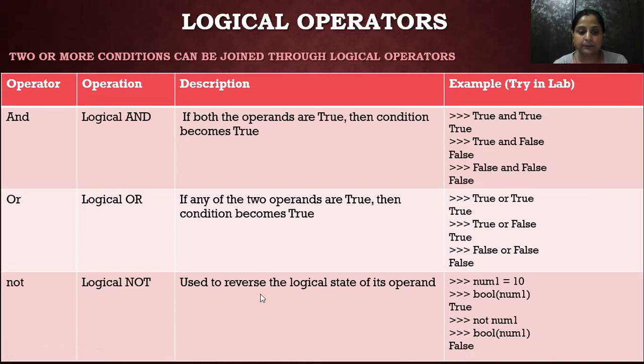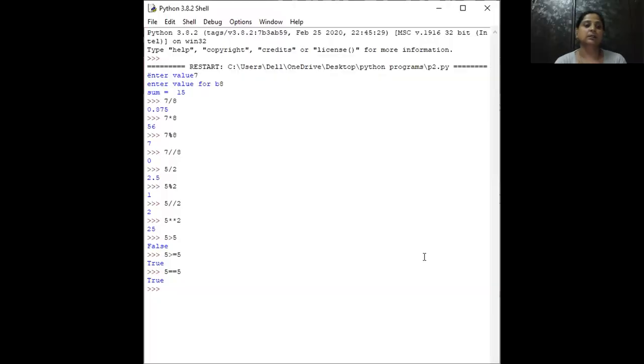Let's take an example to clarify it. See, 4 greater than 5 and 4 greater than 1. The answer is false, because 4 greater than 5 is false and this is true. So this becomes false and true, so the answer is false.